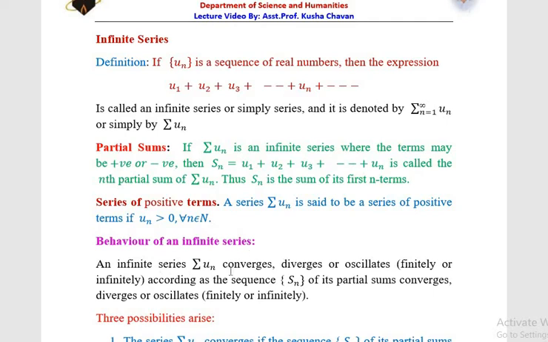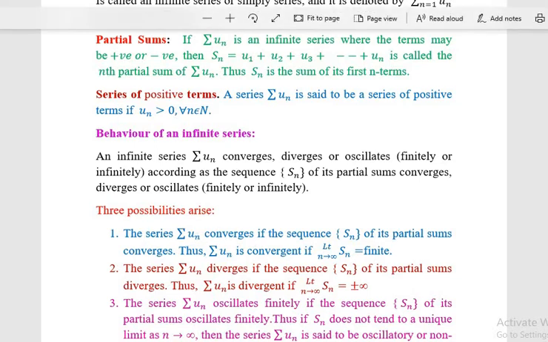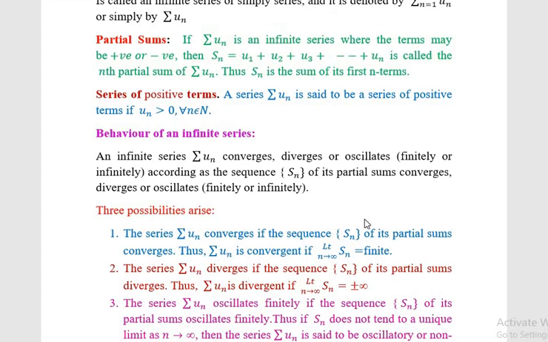An infinite series un converges, diverges or oscillates finitely or infinitely according as the sequence Sn of its partial sums converges, diverges or oscillates finitely or infinitely. Three possibilities arise. First one, the series un converges if the sequence Sn of its partial sums converges. Thus the series un is convergent if limit Sn as n approaches infinity is finite.